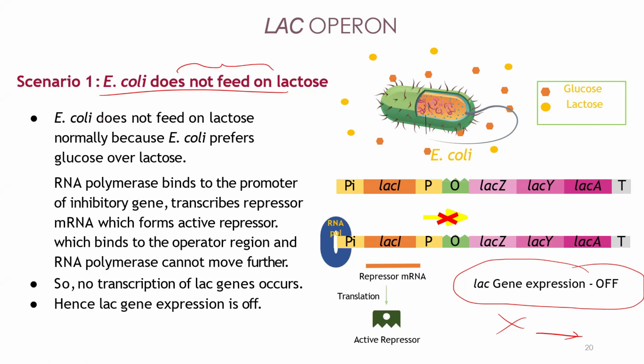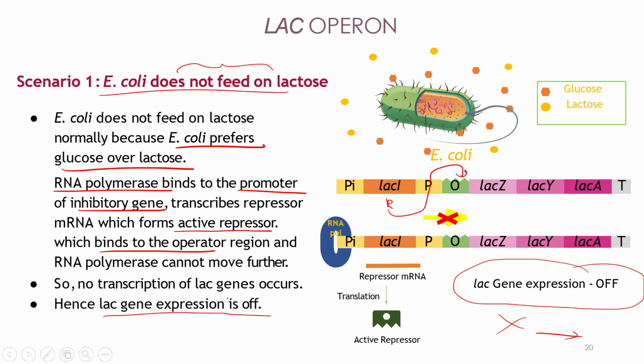Understand? So read here. E. coli doesn't feed on lactose normally because E. coli prefers glucose over lactose. Remember this point. And the RNA polymerase binds to the promoter region of the inhibitor gene, passes through the lacI and transcribes the active repressor that will bind to the operator region. So the repressor goes and attaches to the operator region and transcription doesn't take place. Hence the lac gene expression is off.